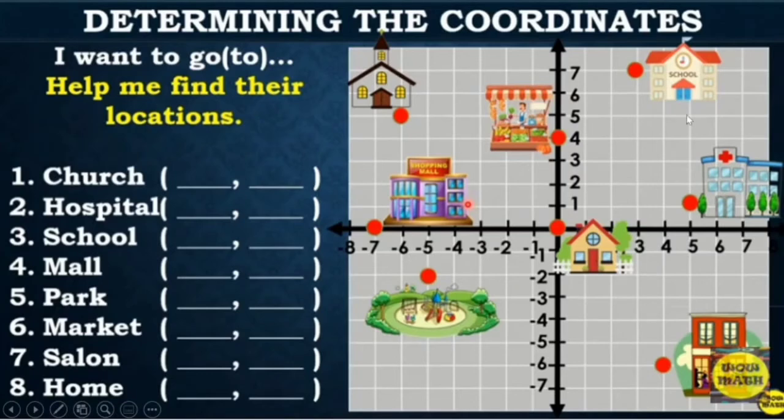First we have the church. So I want to go to church. So this is the church. We will identify the coordinates so that we can go there. Okay, identify natin yung coordinates kung saan yung intersection. It means nandoon yung lugar na pupuntahan natin.